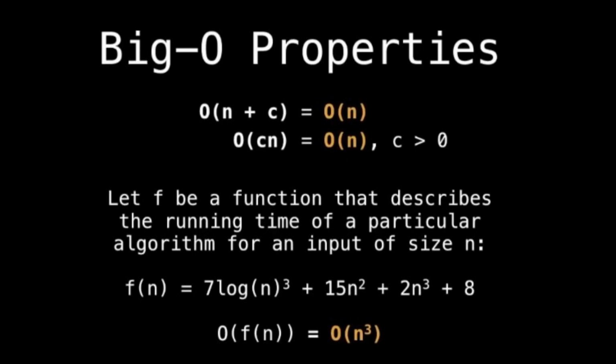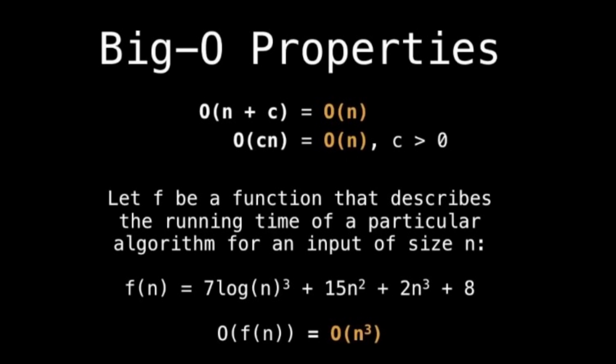This is how and why we get the first two properties. The first is that we can simply remove constant values added to our big O notation, because if you're adding a constant to infinity, well, it's still infinity, or if you're multiplying a constant by infinity, that's still infinity. So we can ignore constants.